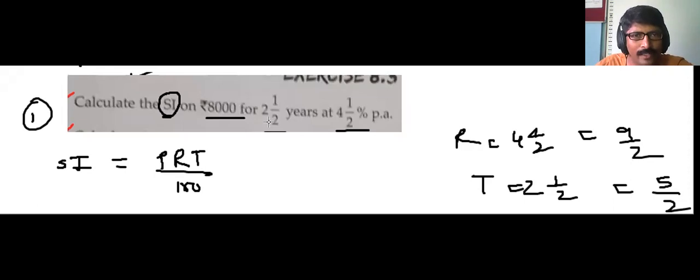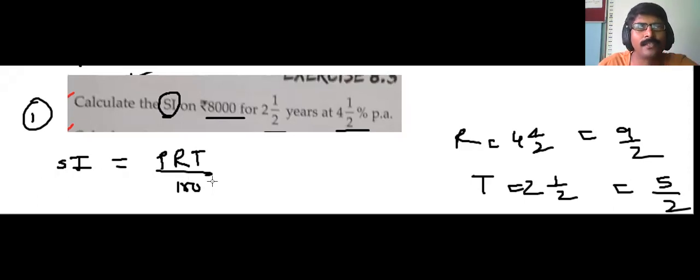Calculate the simple interest on rupees 8,000 for 2.5 years at 4.5% per annum. What do you mean by percent per annum? So 4.5 rupees, you have to pay extra on rupees 100 per annum. If the money is used for 1 year, you'll have to pay 4.5 rupees extra for 1 year. You understood? Now look at this.